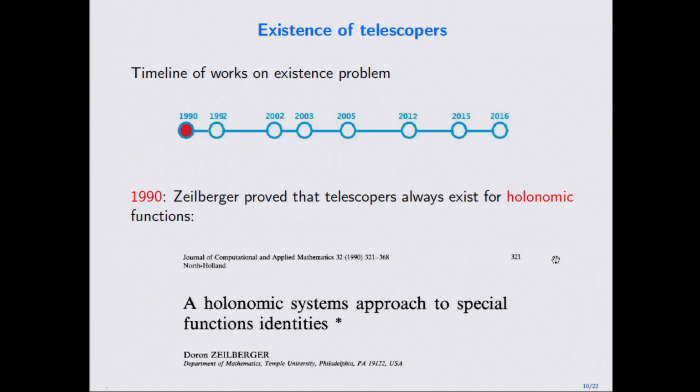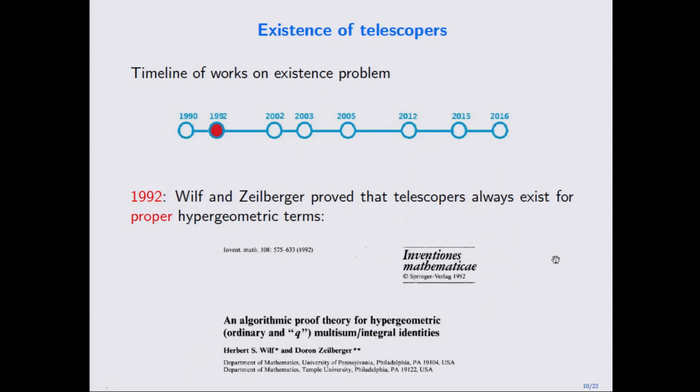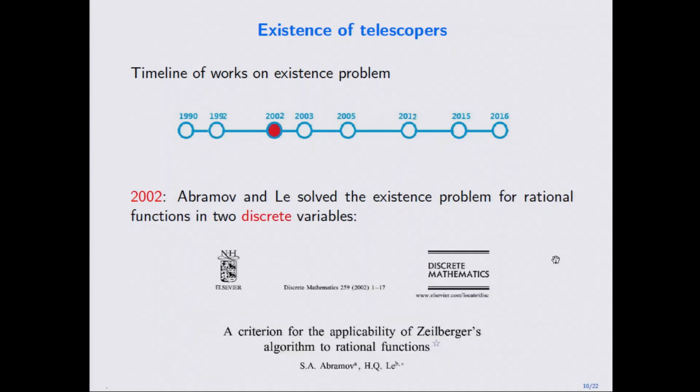Now let's go to the state of the art on this problem. In 1990, Zeilberger used holonomic D-module theory to show that a certain function coming from a holonomic sequence always has a telescoper. This is one of the sufficient conditions for the existence of telescopers. Later, for a special class of these functions, a more elementary proof was presented in this paper, which is a very long paper. But holonomicity is just a sufficient condition.